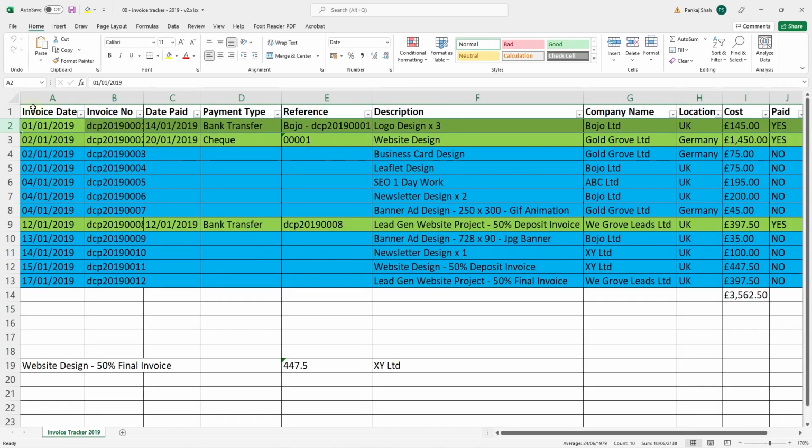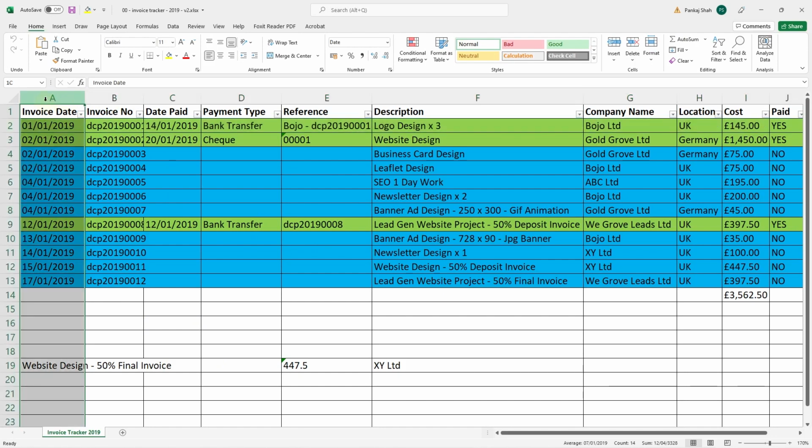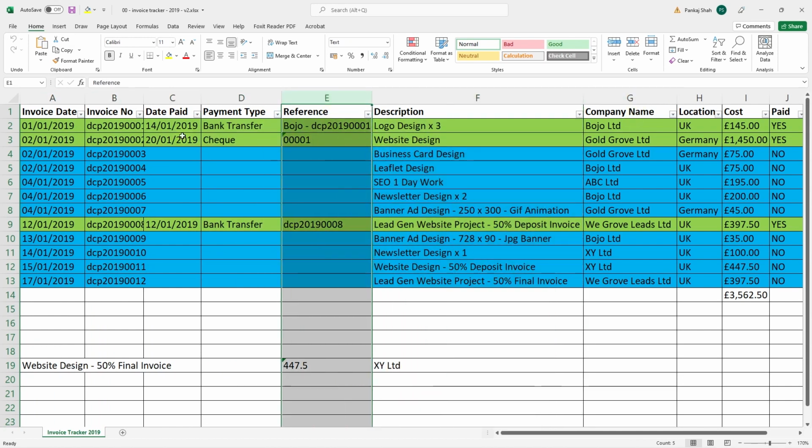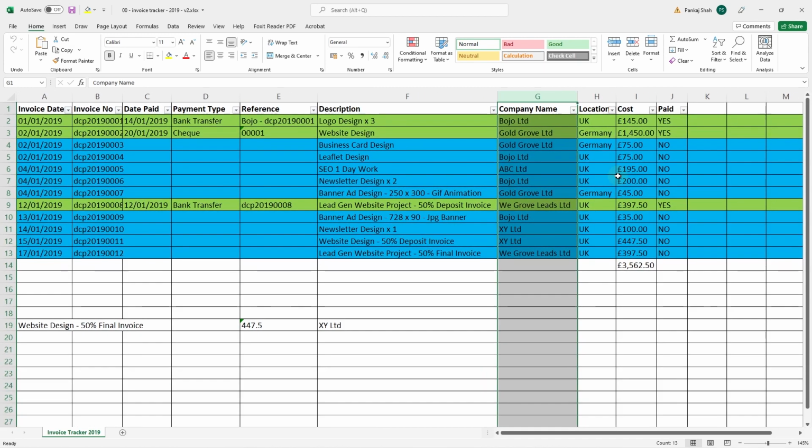we can see during this tutorial, we created a spreadsheet which gives us an invoice date, invoice number, the date paid, payment type, a reference, a description of the job. This is the payment reference, right, for when money's coming into our account. This is the company that we invoiced. Let's just zoom out a little bit here. This is the location of the company, the cost, and the date that they paid us, right?